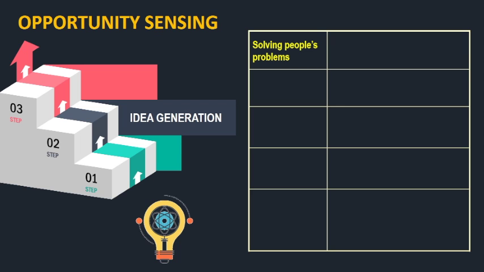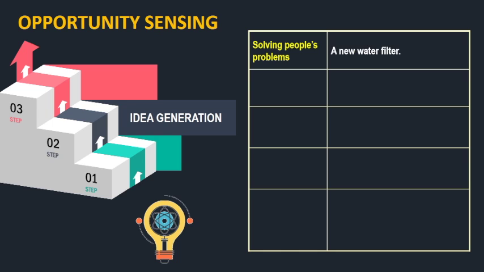So, looking at the society around you, looking around at the people around you, you can think of generating certain ideas also. Like I have given certain examples, like for example, solving people's problems. For example, listening to a housewife wishing for a water filter which should be attached to the tap to give direct supply of filtered water gave a business idea for a new water filter. So, somebody thought of having a water filter connected with the water tap directly. So, it came a new business idea. So, that is how you generate the ideas, by listening to the ladies, the housewives, the people, the society. So, anybody can give a very wonderful idea.